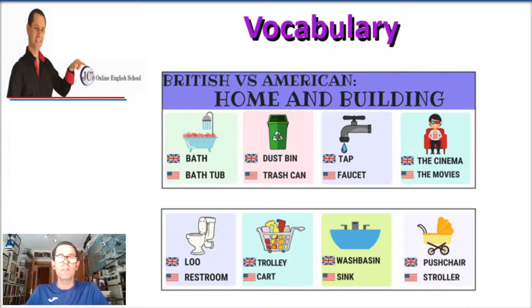Tap, British, faucet, American. The cinema, British, the movies, American. Loo, British, restroom, American. Trolley, British, cart, American. Wash basin, British, sink, American. And finally, pushchair for little babies, British, stroller, American. So I hope you have learned a few words.